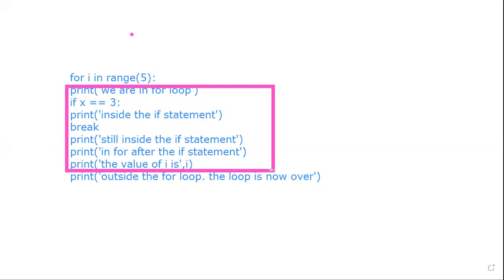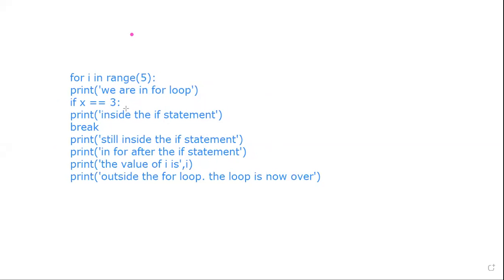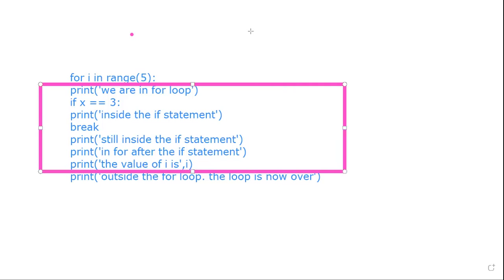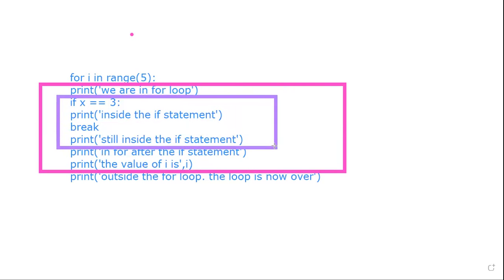This entire thing is my for loop, and in another color so you'll be able to understand my if. So this is my if over here, this is my for loop, and this is outside the for loop.